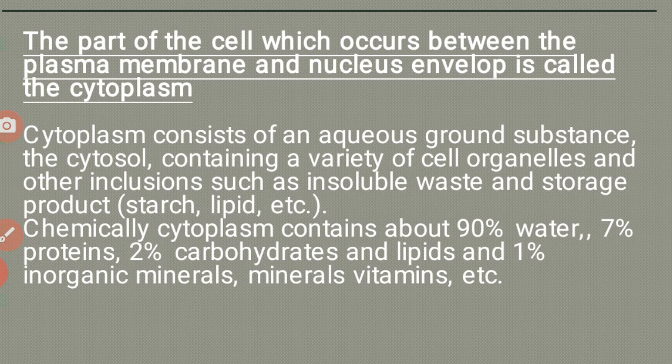Cytoplasm consists of a unique ground substance, the cytosol, containing a variety of cell organelles and other inclusions such as insoluble waste and storage products, that is starch, lipids, etc. Chemically, cytoplasm contains about 90% water, 7% protein, 2% carbohydrates and lipids, and 1% inorganic minerals, vitamins, etc.